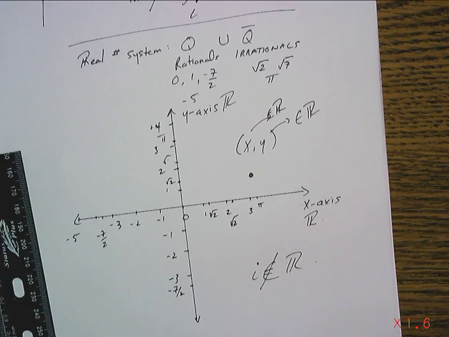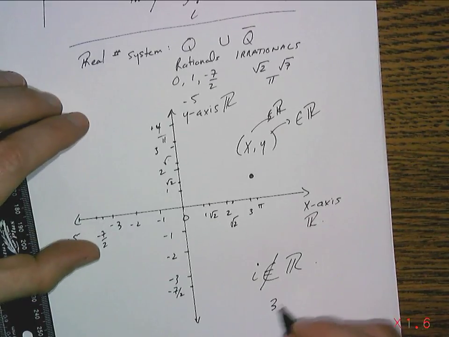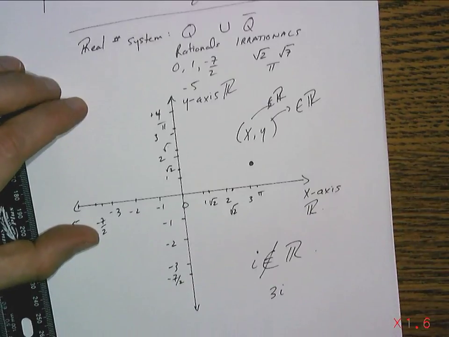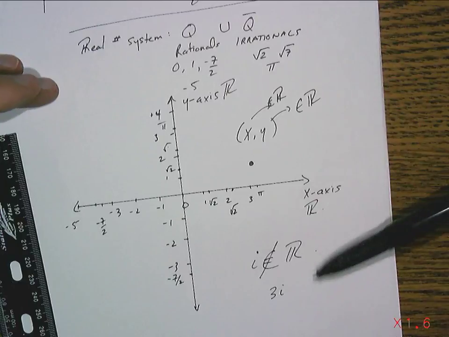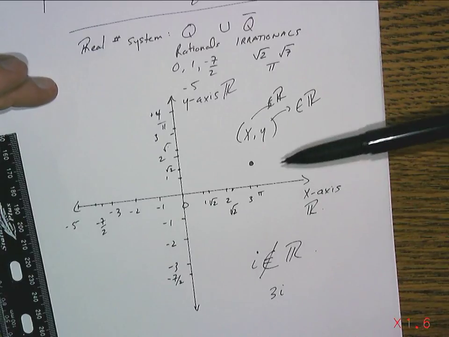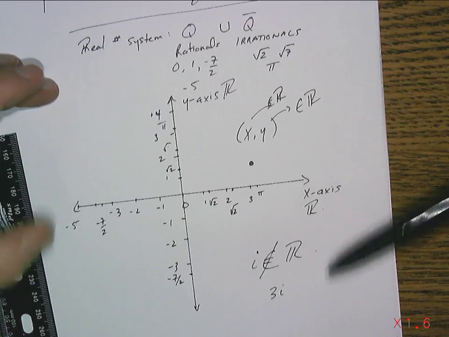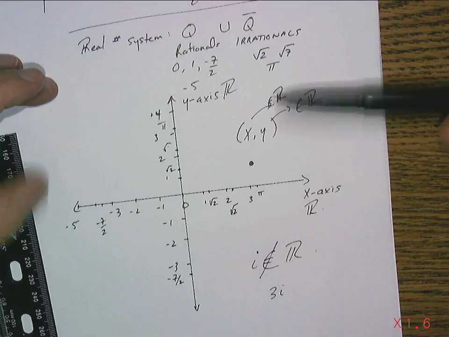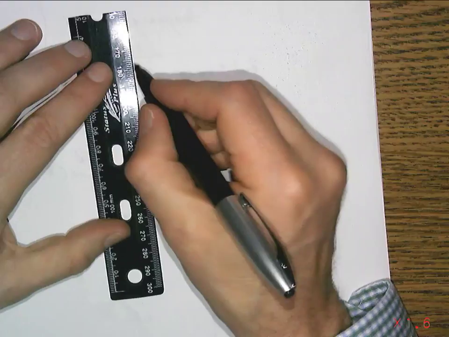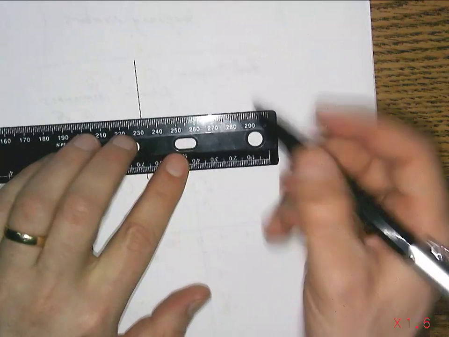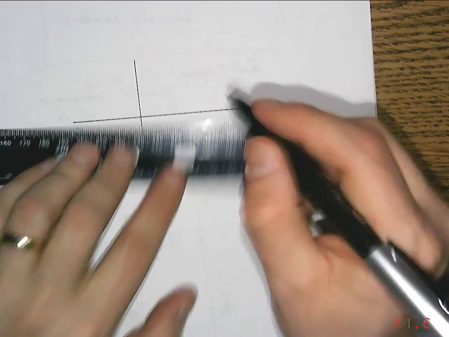So if you get a number that has i in it, like 3i, there's nowhere to put it. Bottom line, when René Descartes made this system, it wasn't made to handle i's. It was only made to handle real numbers. So something else would have to be developed later on to be able to graph i's. And we do have different things.